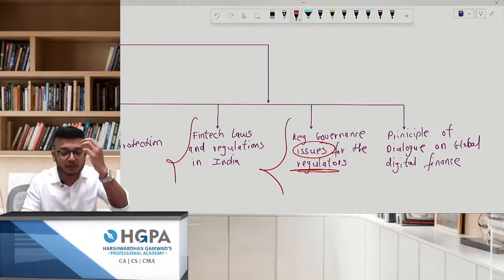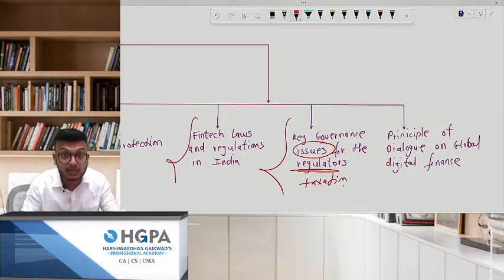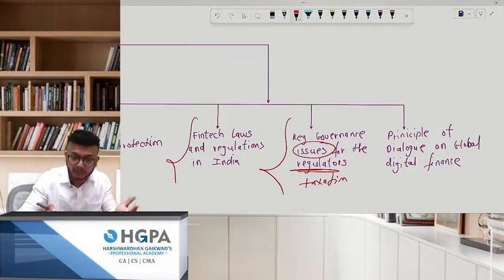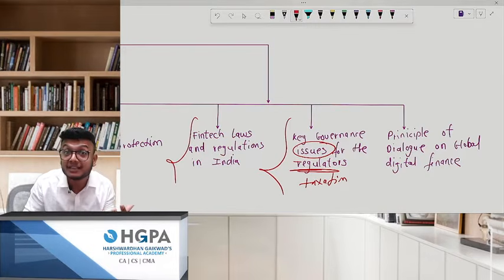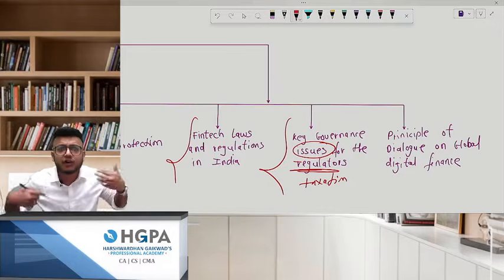See, I'll tell you the most important part, the first one, and that will be taxation. See, they have to change the entire system of taxation, boss, if they want to bring it. So, what are the key issues regarding this to the regulators? What is the meaning of regulator? Reserve Bank of India, for instance.